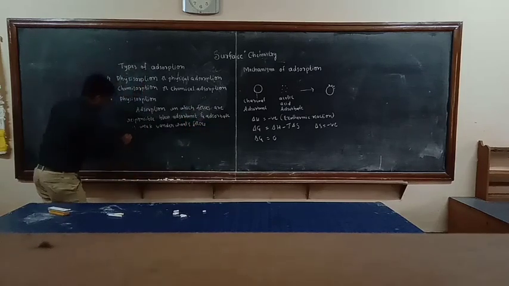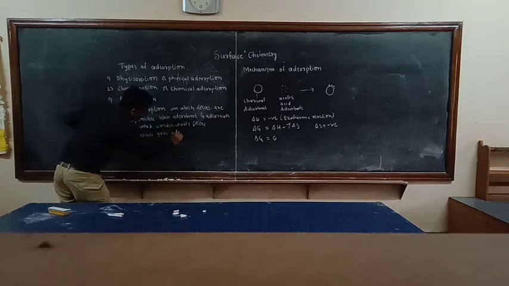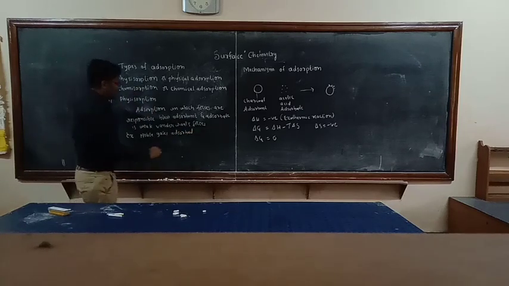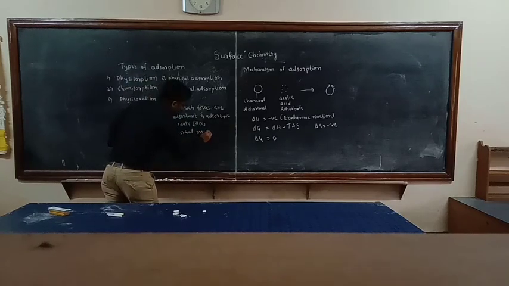Example for this one is noble gases. You already know noble gases. Noble gases adsorb on the surface of coconut charcoal.